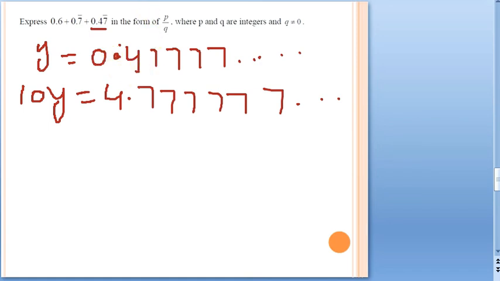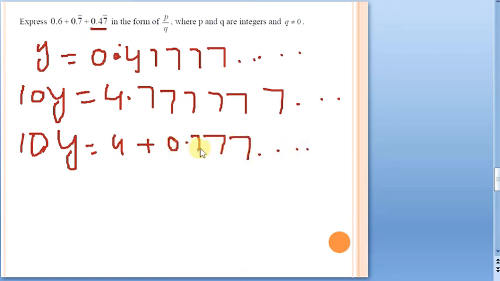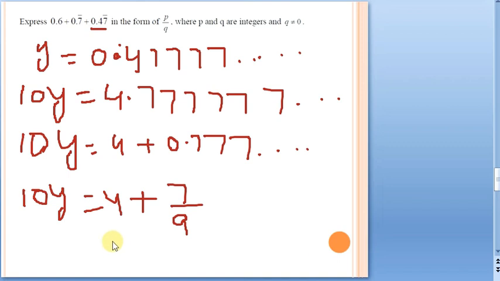Now see, this can be done in 2 ways. So I am doing it the way that we have done in the concept video. 4 plus 0.7 bar, 0.7777 bar. Why? Because we already have this 0.777 in this particular step as 7 by 9. So I am just making use of this. That's it. So 10y is equal to 4 plus 7 by 9. Now 4 plus 7 by 9 is what? 9 into 4, 36. 36 plus 7, 43. So it is 43 by 9. This is the 10y value.